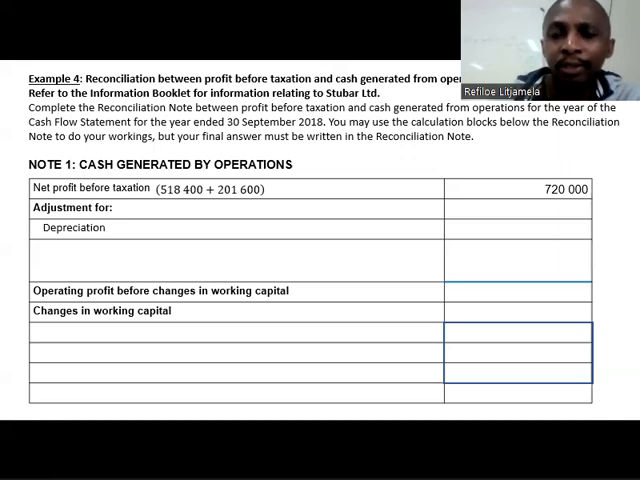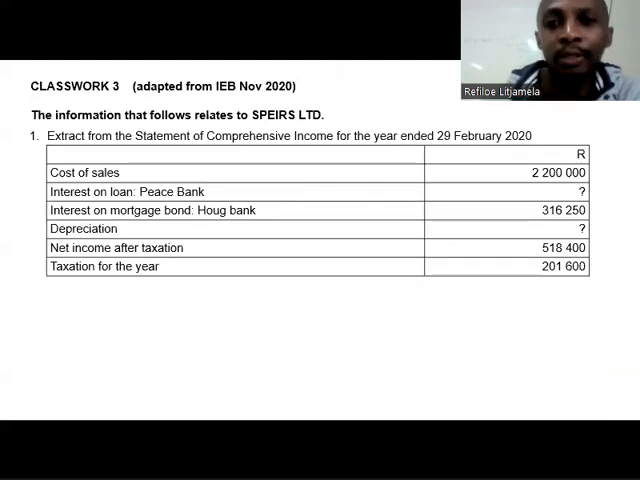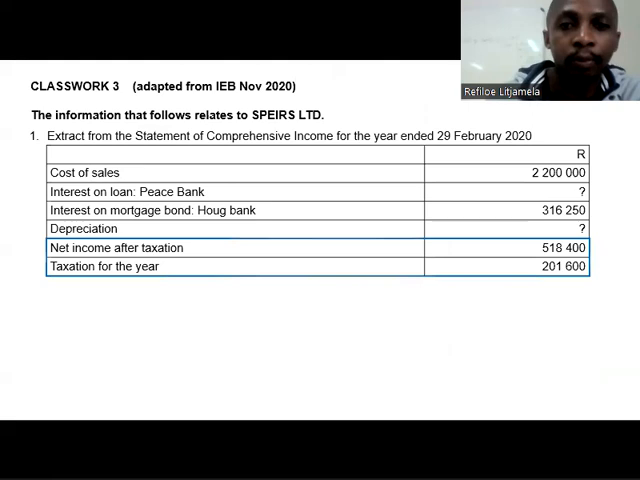It was 316,400. No, 316,250. You'll just put it in brackets there, but I'm not going to do it separately. I'm just going to do the whole thing all together. Okay. I will continue reading on the information booklet.